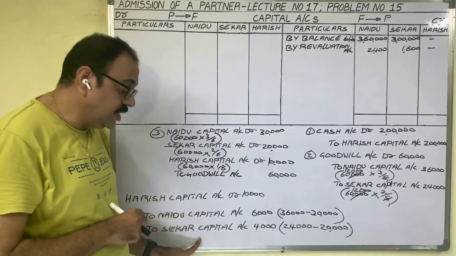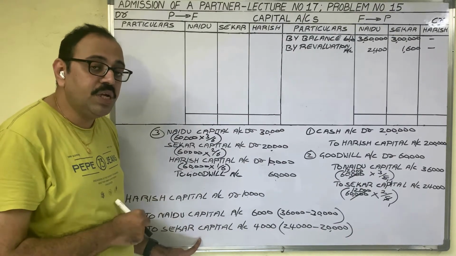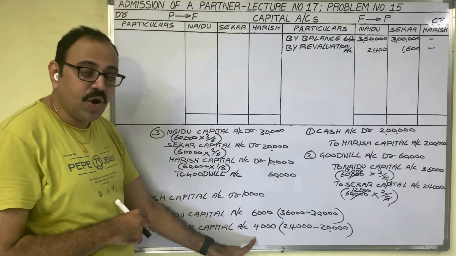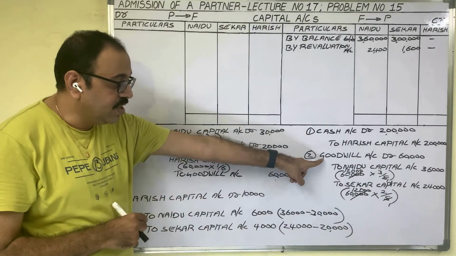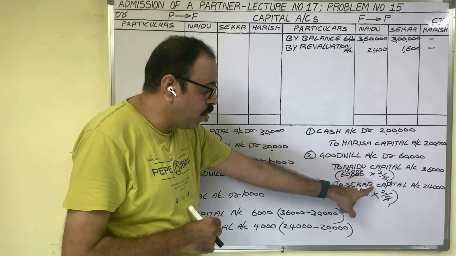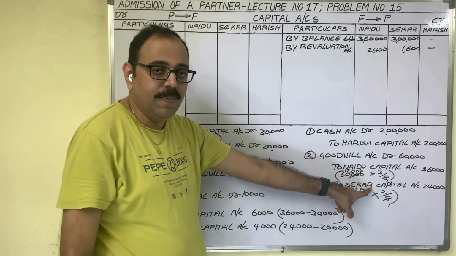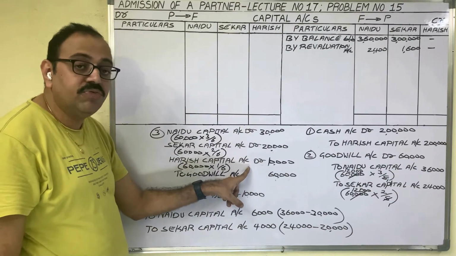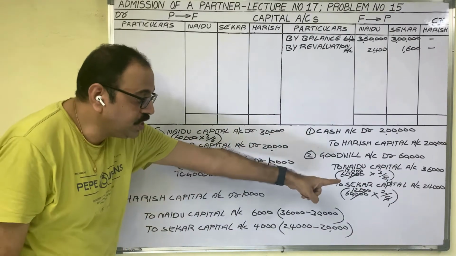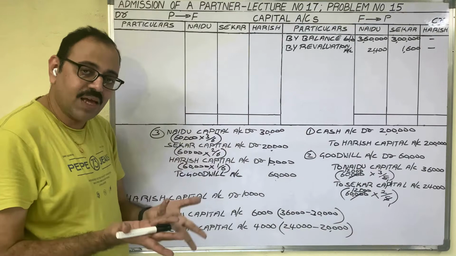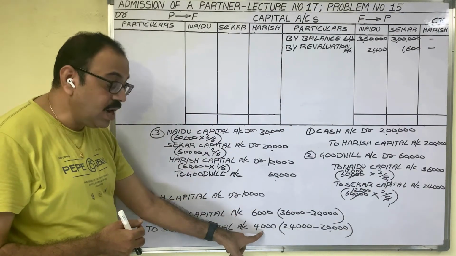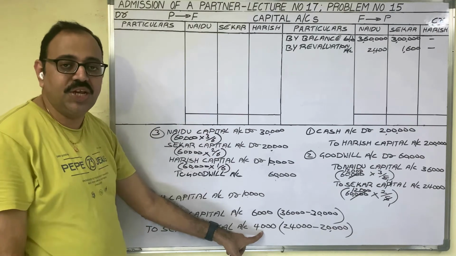to Naidu and Shekar. In which ratio is he paying? Finally, the sacrificing ratio only comes. Because in the second entry, we distributed the goodwill to old partners in the old ratio. In the third entry, we debited these capital accounts with the new ratio. Old ratio minus new ratio is equal to sacrificing ratio only, no? So these difference amounts are coming as per the sacrificing ratio.